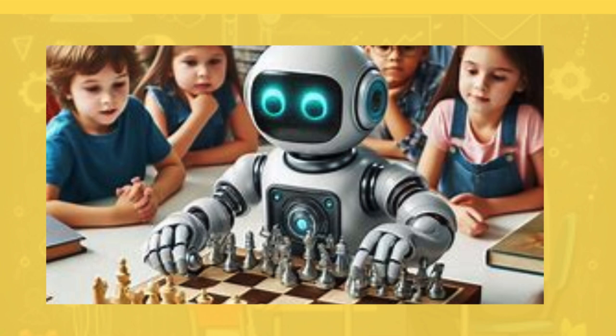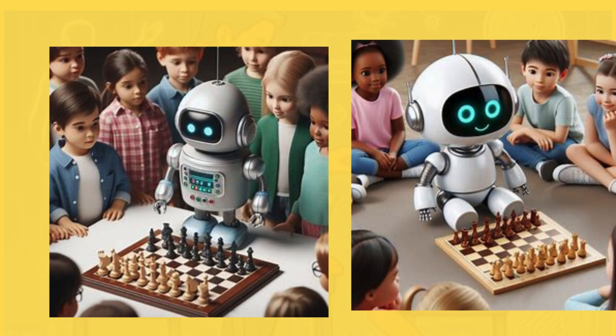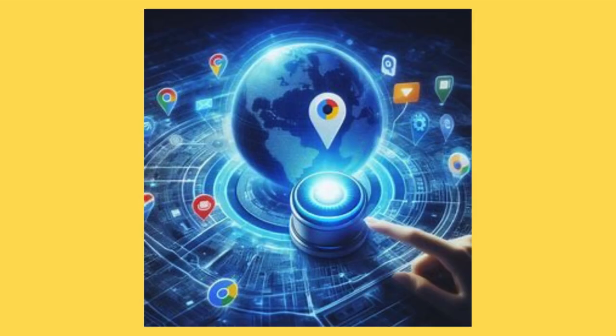So first off, let's talk about AI. Artificial intelligence is basically the idea of machines doing things that normally require human intelligence, like recognizing faces, making decisions, or even playing chess. Think of AI as an umbrella term. Underneath this umbrella, we've got all kinds of smart systems. Some might control your chatbot, others might be the brain behind Google Maps, getting you to your destination. Not all AI is created equal.